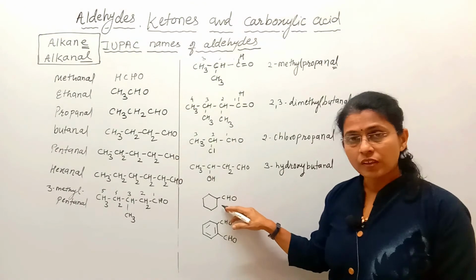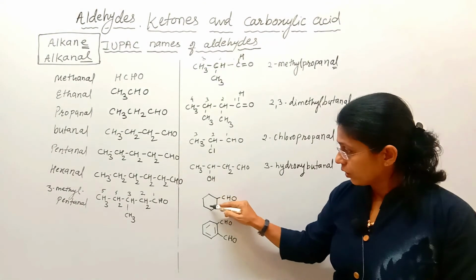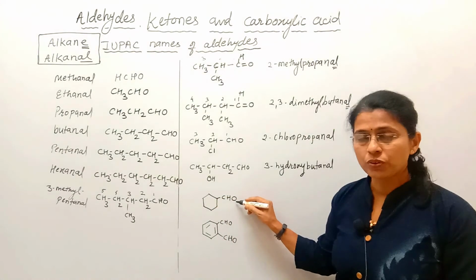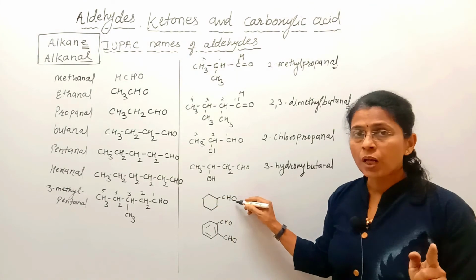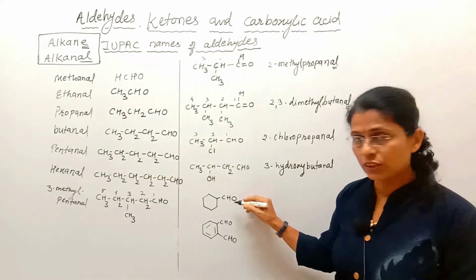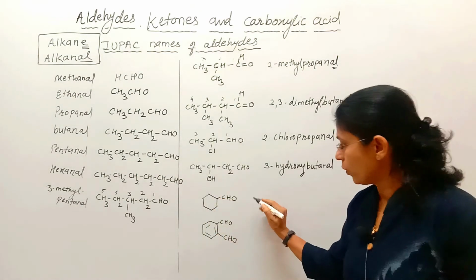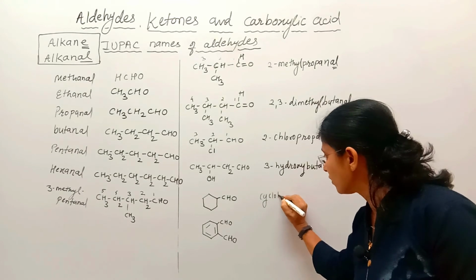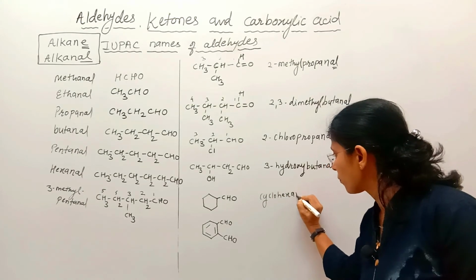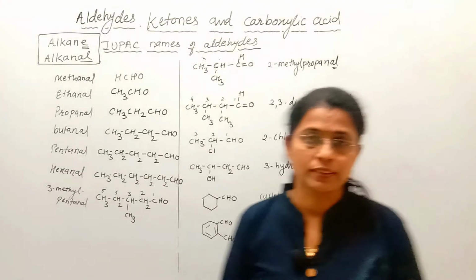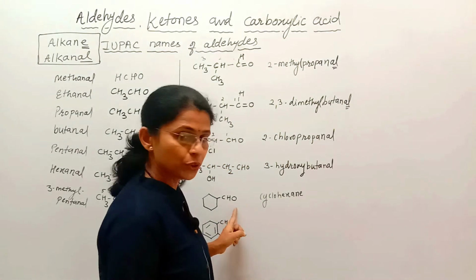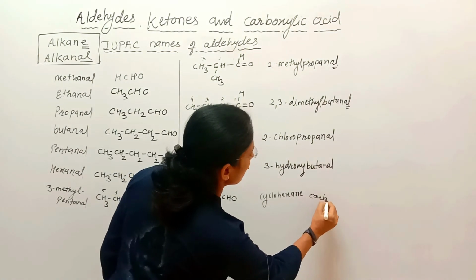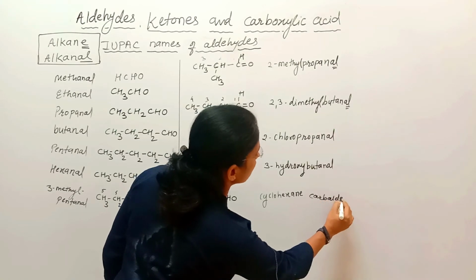See here, when an alicyclic compound gets attached to CHO, use the word carbaldehyde. See, this is the rule. This is cyclohexane, so I will write cyclohexane, and as CHO is attached to this, I will write cyclohexane carbaldehyde.